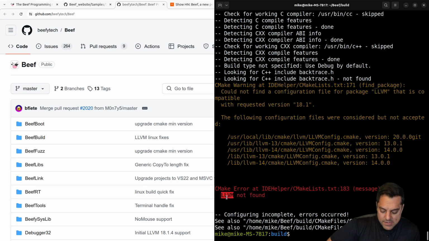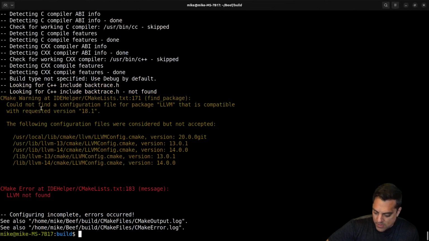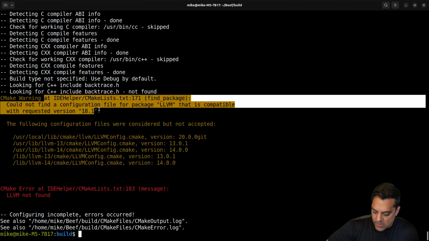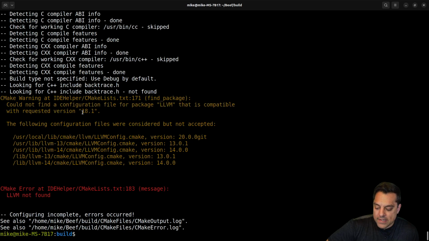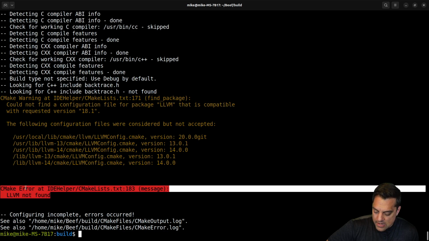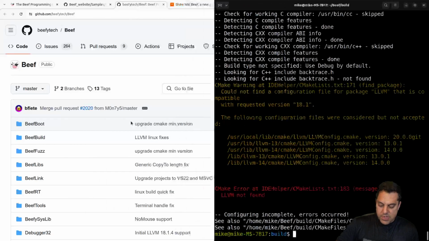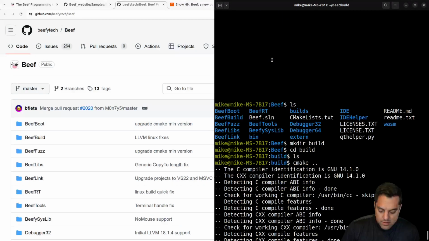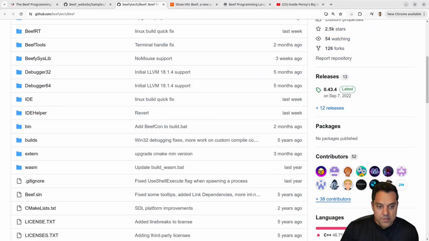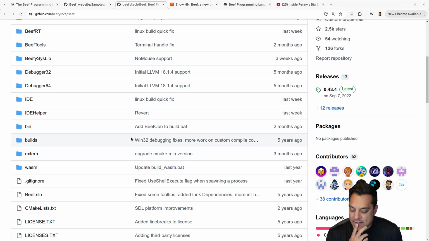Let's see. Okay, so it says LLVM cannot be found here. Okay, let's see here if I can do this properly. CMake warning: could not find a configuration file for package LLVM that's compatible with the requested version. Okay, I guess it needs 18.1 specifically. Yeah, I have version 20 here. I wonder if I can just change that. Will it be happy? Let's see if I can do that. Okay, I'll just have to search around here a little bit.